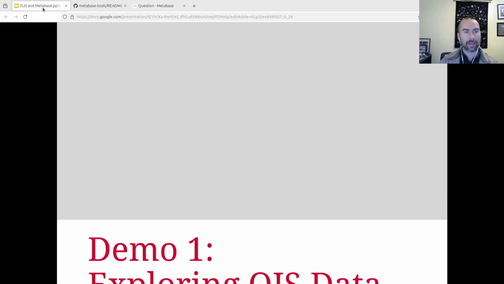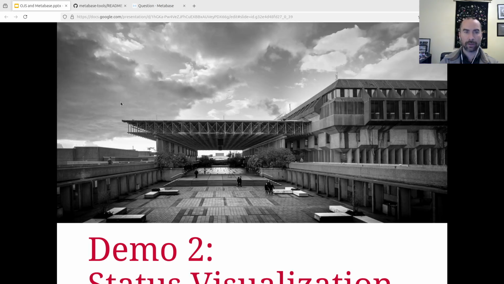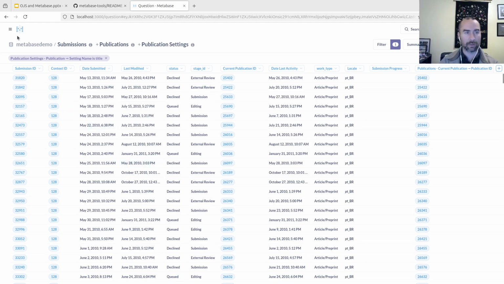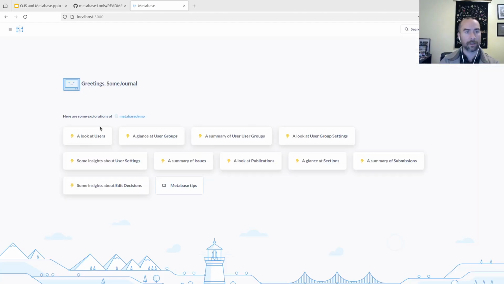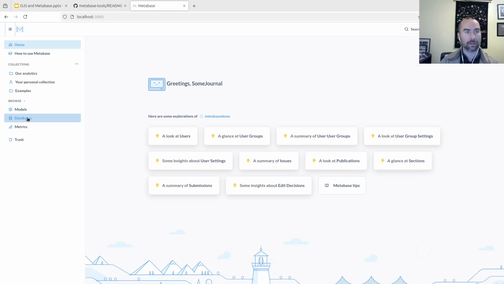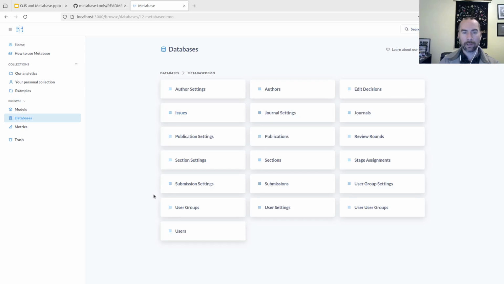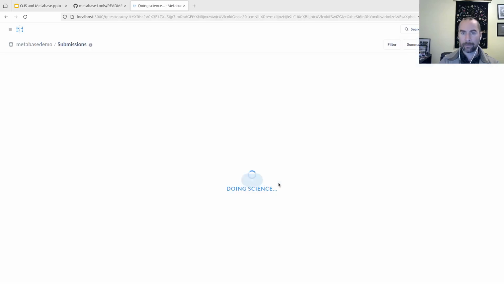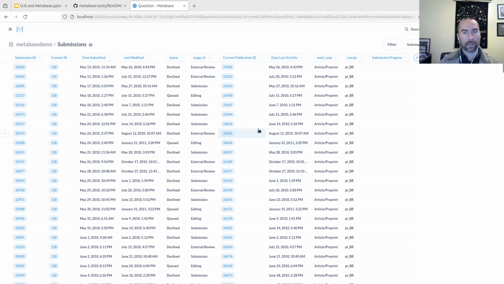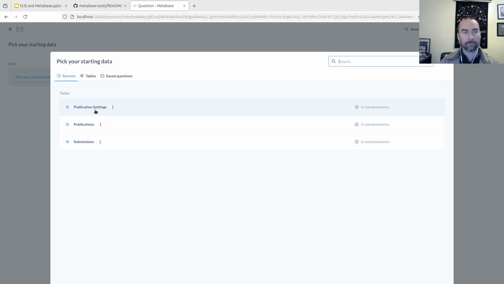I'm going to give a second demonstration here, which is visualization, and there's a really powerful tool set for this. This is where I think the power of the tool really starts to show. So I'll go back into the very start. I'm going to go into my database. Let's see, I'm going to start with submissions. Actually, let's start a new question here.